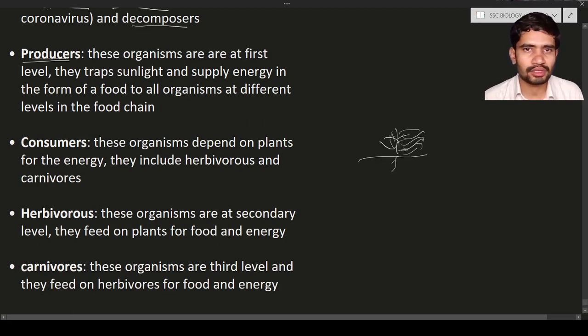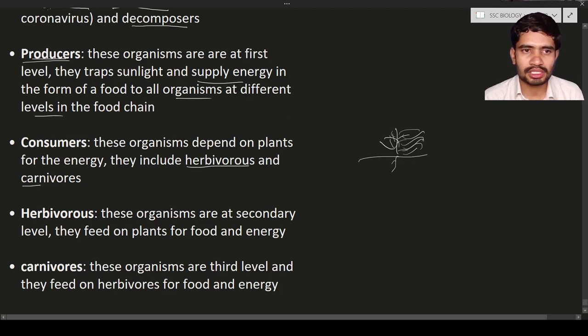They will prepare food by trapping the sunlight, and they will supply the energy in the form of food to all organisms in the different levels of the food chain. So this is the first level. The producers are the first level in the food chain. So next is the consumers. The consumers are two types. They are herbivores and also carnivores.